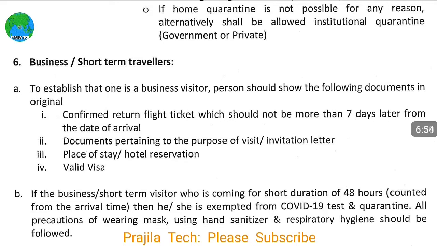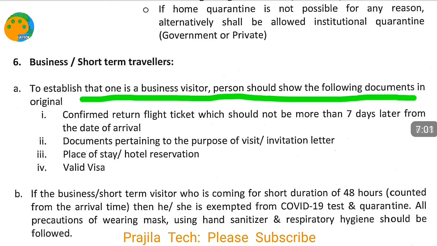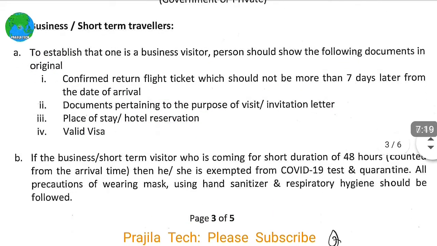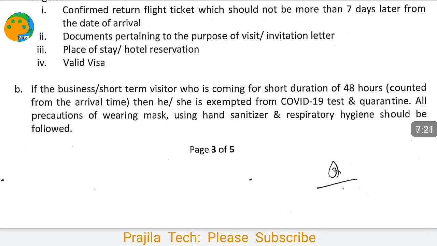Now the business or short-term traveler, this is a different category. You are coming by flight itself, but you should have a business reason, that I am coming for business, so and so documents I am having, and they should be original. You should also have a return flight ticket booked, not more than 7 days. Okay, 7 days is the maximum. And your purpose of visit, letters, and your place of stay, hotel, valid visa, everything you have to show. Basically you have to prove that you are returning in 7 days, and that is a short term pass.